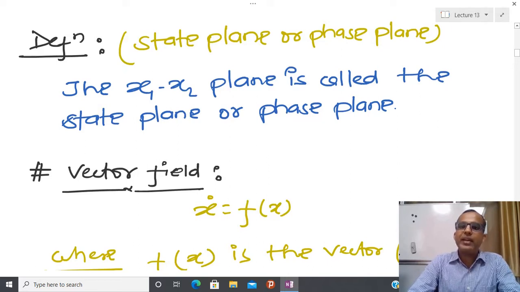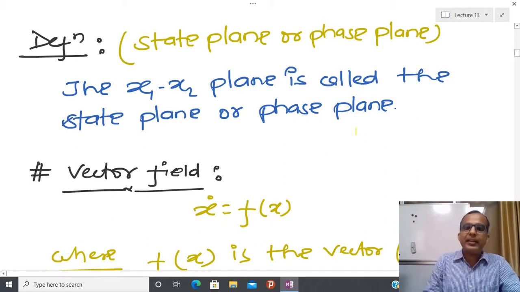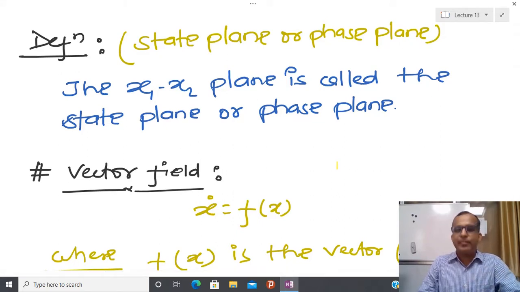But whenever we are talking about the phase plane, then we are plotting the trajectory between x1 and x2. That plane is called the phase plane, and for that reason whatever analysis I am going to present is also called phase plane analysis or state plane analysis. Most of the time whenever you open your book, you will see that people generally use this nomenclature, phase plane analysis.